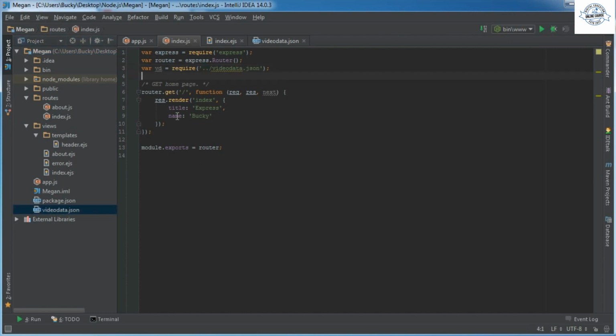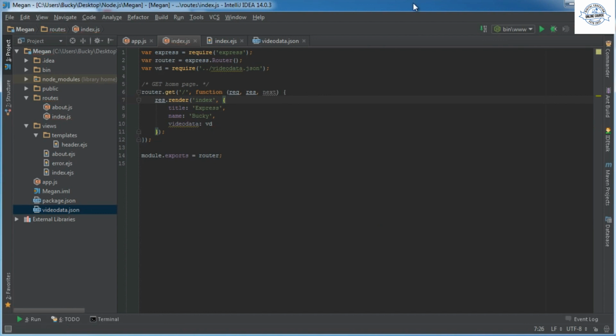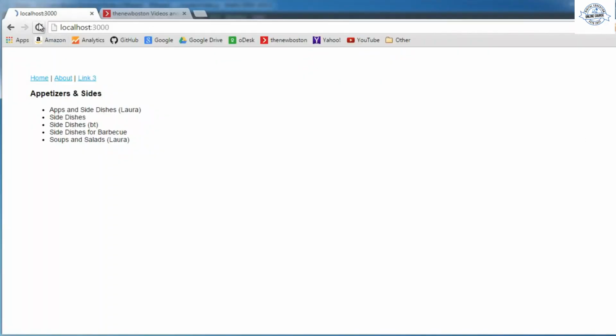So again, since whenever we render index we can throw in some additional values to get passed through to the template, we can actually just do this. VD, and actually let's do this. Video data, and we'll pass in VD, that way we don't have to rename anything, just like that. So now we can use the variable video data in our template, and it's equal to this JSON object. So now let me run this again, refresh. Hopefully nothing changes. That means we don't have any errors, and beautiful project structure.